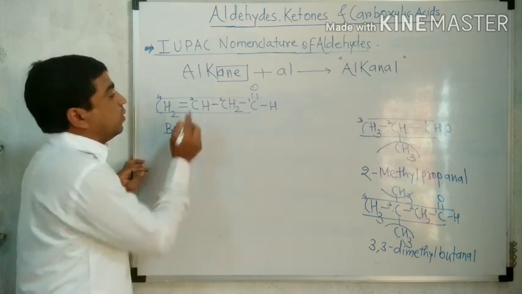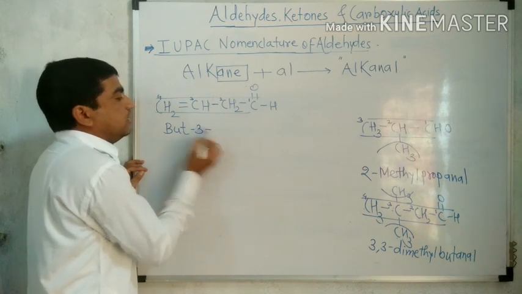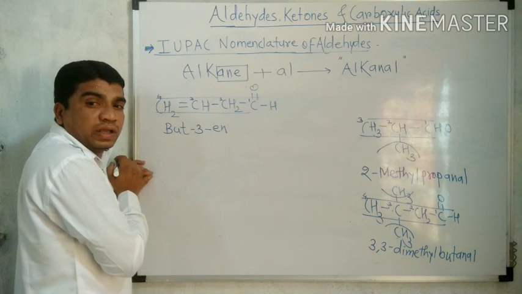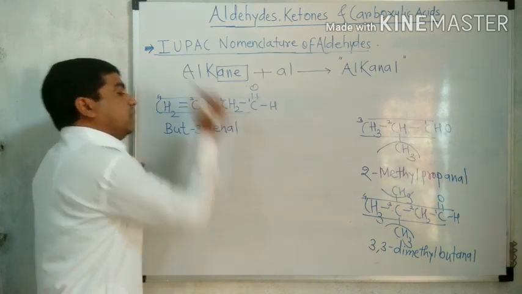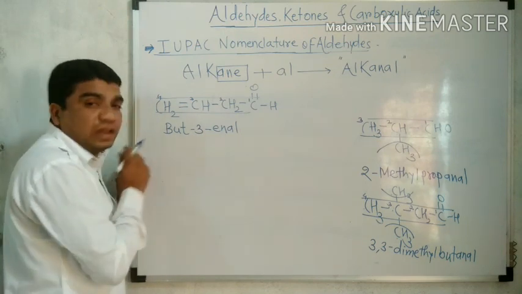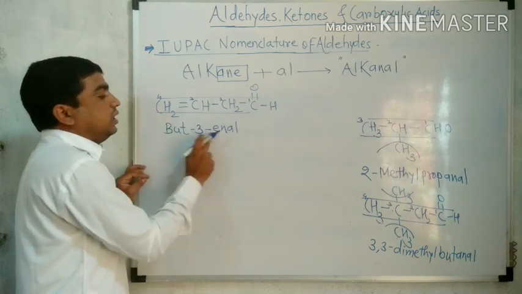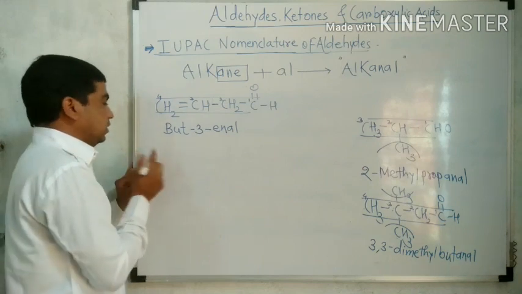The position of the double bond is located at the third carbon. So 'but-3'. For the double bond, 'en', and for the aldehyde, 'al'. Do not write the position of the CHO group because it is always first. Therefore, the structure is called but-3-enal.